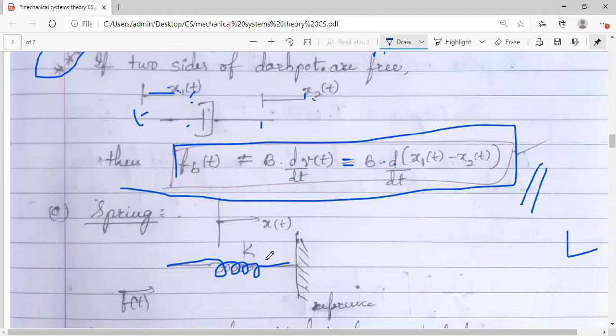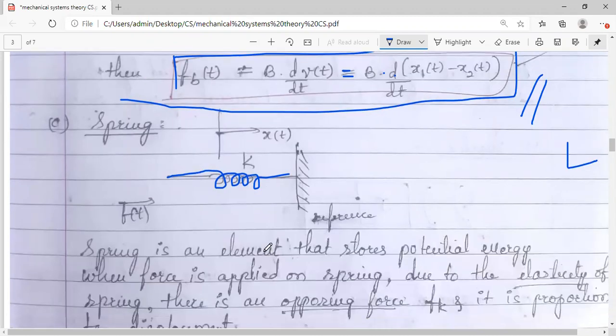So here we will be coming across some coefficients. I have written here K. Okay, spring coefficient K. K actually indicates the elasticity of the spring. Okay, so this is the structure of the spring. One end is fixed. Okay, reference indicating one end is fixed, the other end is moving.